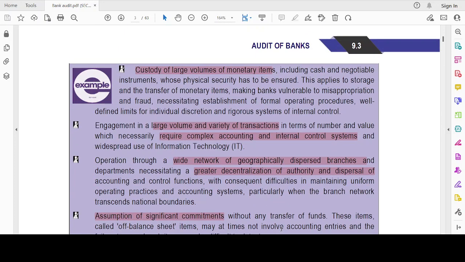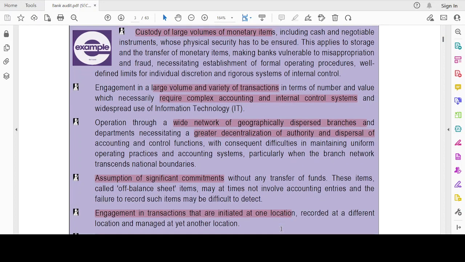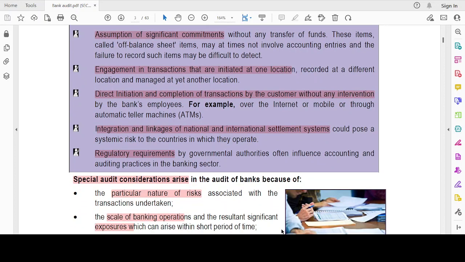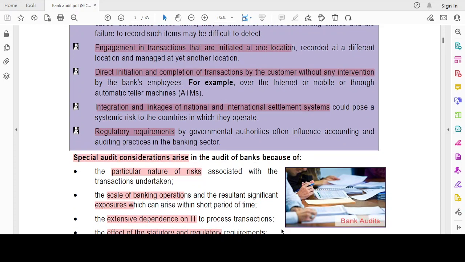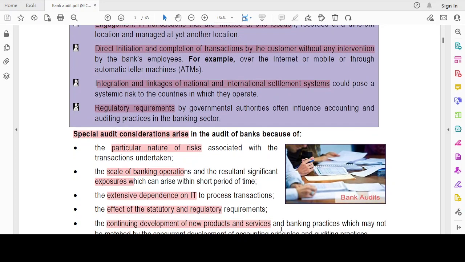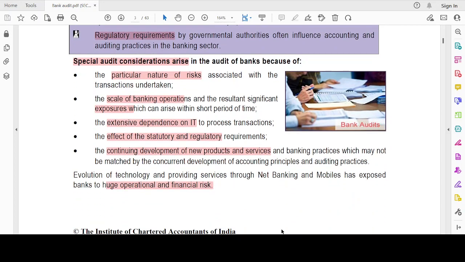Let's repeat it quite fast. Custody of large volume of monetary items, large volume and variety of transactions which require complex accounting and internal control system, wide network of geographically dispersed branches, assumption of significant commitments without transfer of funds, engagement in transactions initiated at one location, recorded at another location, but managed at another location. Direct initiation and completion of transactions by the customer without any intervention, integration and linkage of national and international settlement systems, and regulatory requirements. Then the next question could be, what is specific audit consideration?